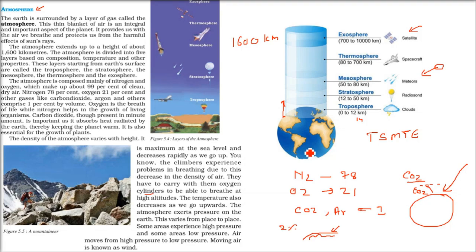Why do you go to Mussoorie? Why do you go to Mount Abu? Because they are at a height, and at that height people feel it's cold, right? So when you go up, the coldness increases. Whenever there is a high pressure and a low pressure area, everything in the world wants equilibrium, so the air tries to go to the low pressure area to make it equal. The air moving from high pressure to low pressure is called wind. Moving air is wind.